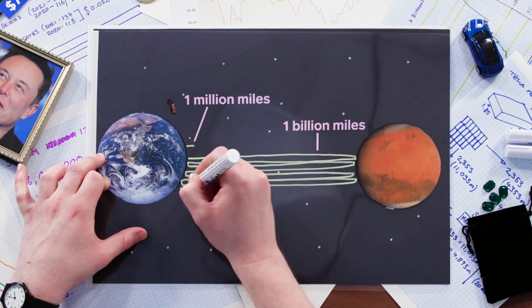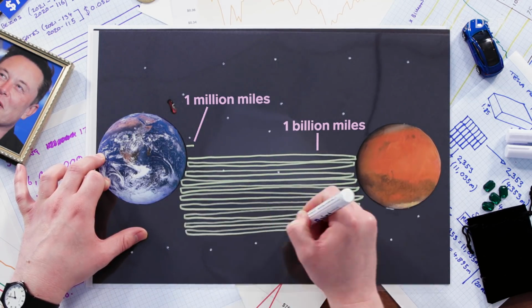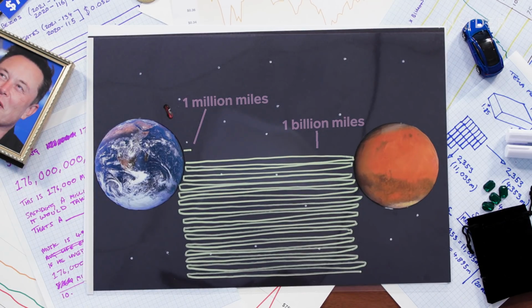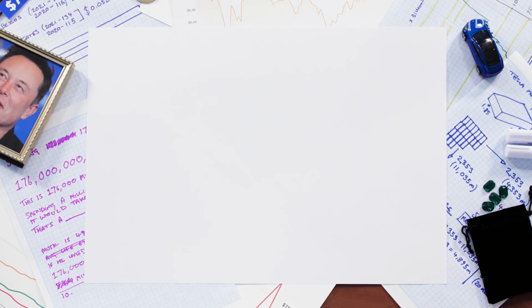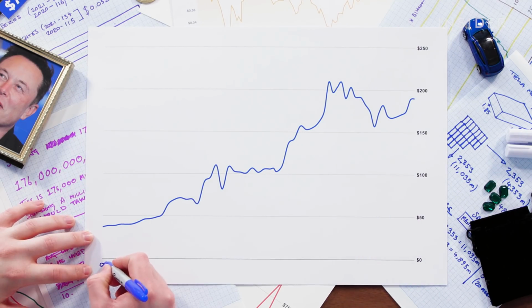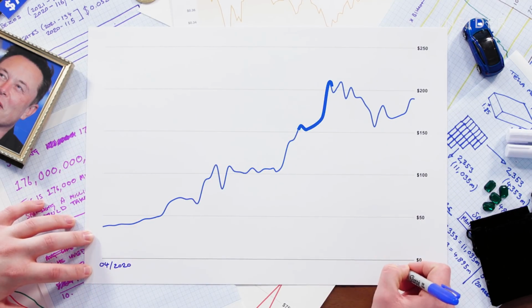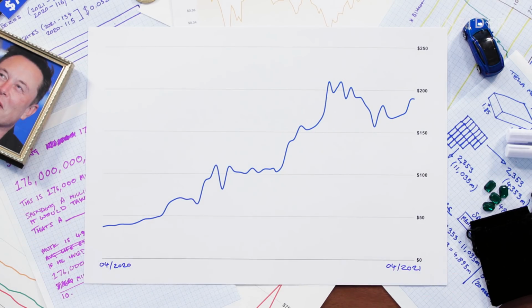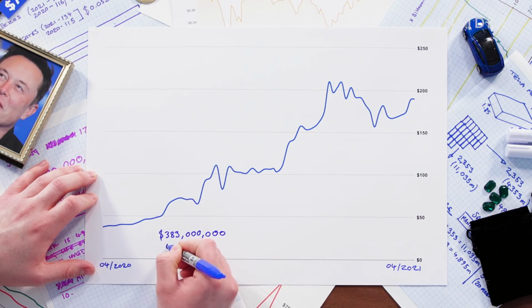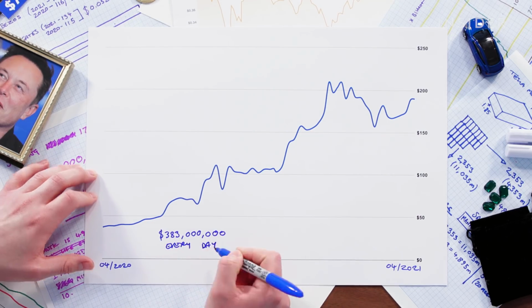But this is just 1 billion. Musk's current 176 billion in miles would be 5,104 trips. This is just April 2020 to April 2021. And over the course of this year, Elon Musk's wealth has gone from $30 billion to $172 billion. That's a rise of 383 million per day. This much, every single day, for a year.